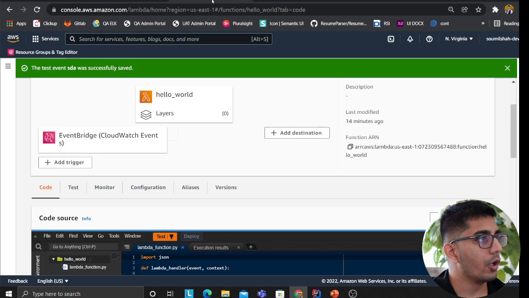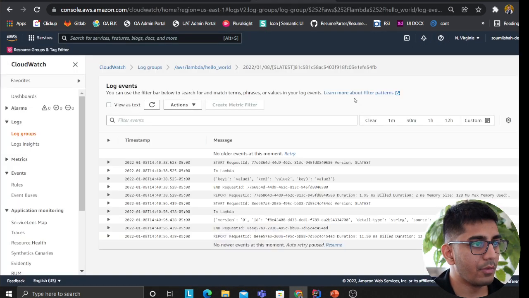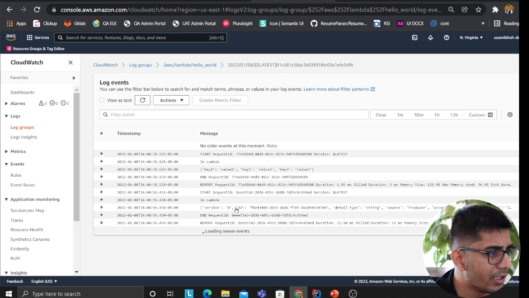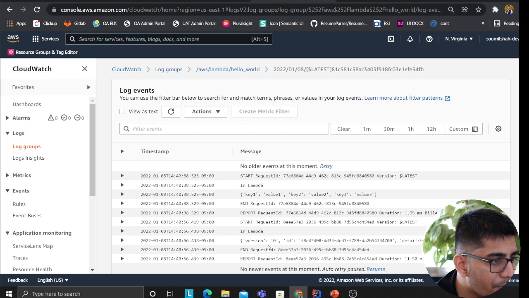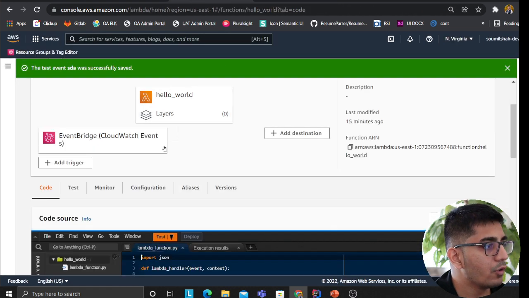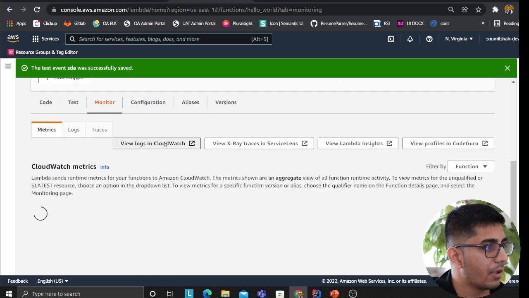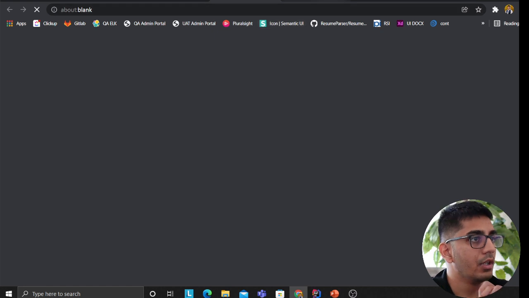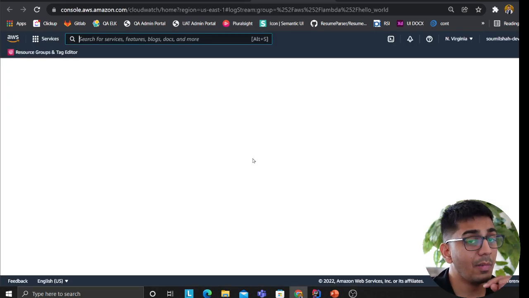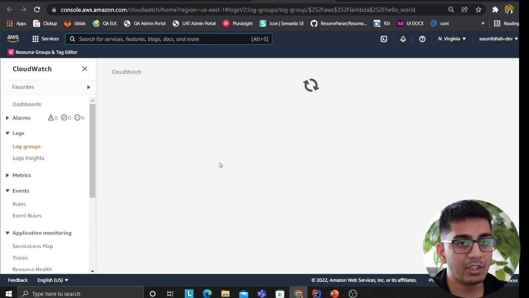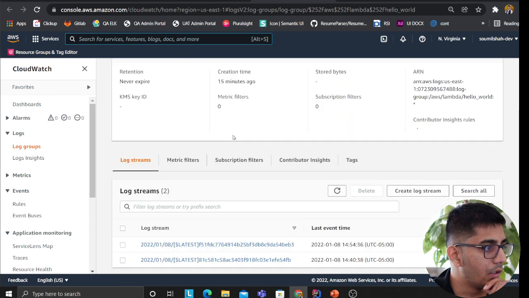Now, if you look at my Lambda, and if I go to CloudWatch, and I'm now going to refresh this, click on the refresh button, and I know it's a little tiny, so let's try to be a bit patient. Let's try to refresh again. I think I have to go to a new log group. It created a new log group, so I'm going to click on monitor. I'm going to click on view logs in CloudWatch. Wait for this to open, and you should see Sawmill bought a new item. The consumer got the event because of the rules, right? So I'm gonna wait. There you go.